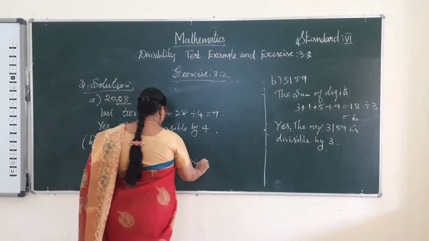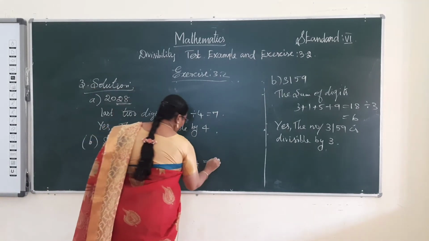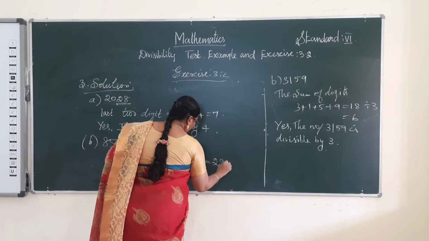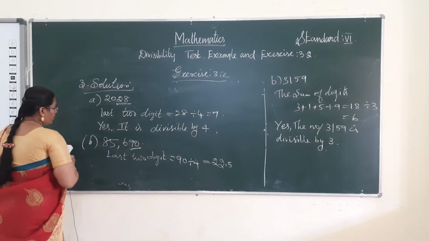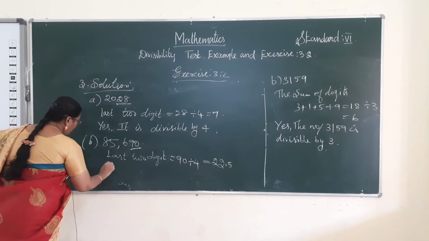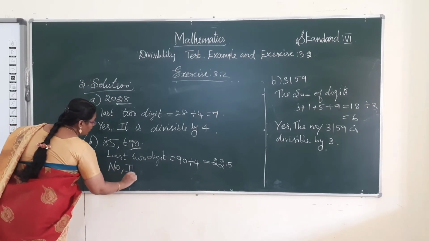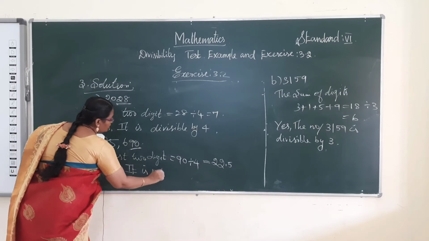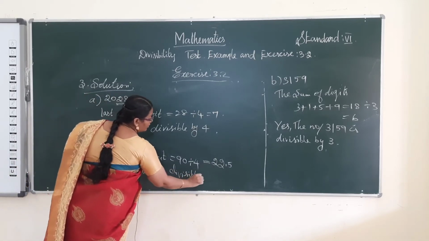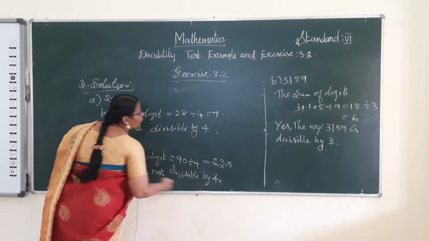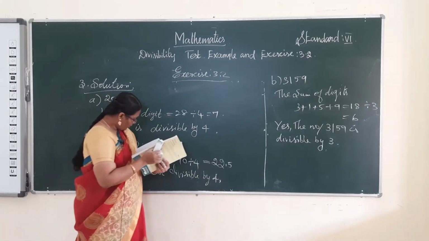We get 2 times 2 and 5, so it is not divisible by 4. No, it is not divisible by 4.